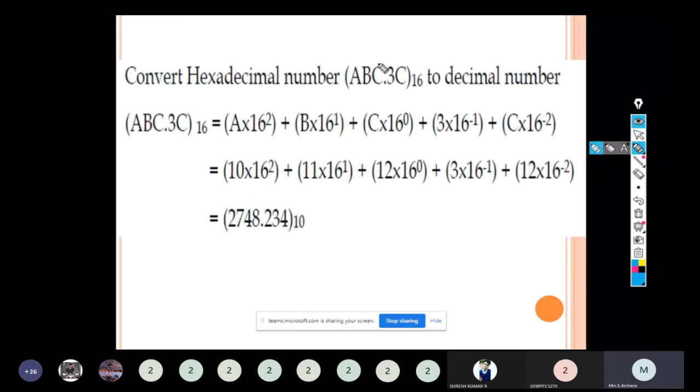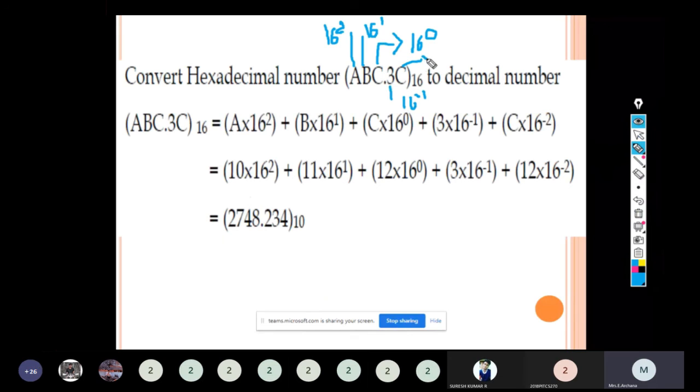So for the LSB of the integer part, 16 power 0. For the next bit, 16 power 1. For this bit, 16 power 2. This one, 16 power minus 1.